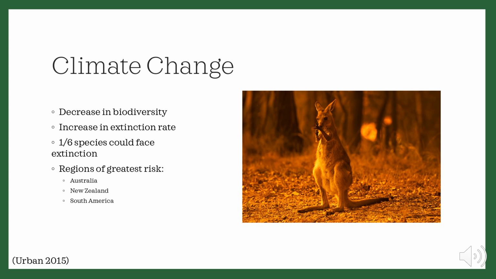Whether it be the effect climate change has on habitats or species interactions, it is decreasing biodiversity and increasing extinction rate. In 2015, Urban found that 1 in 6 species could go extinct due to the changing climate. They also found that the regions with the highest risk of extinction are Australia, New Zealand, and South America. Here you can see a picture from the Australian wildfires, which have destroyed the habitats of countless species, increasing their possibility of extinction.